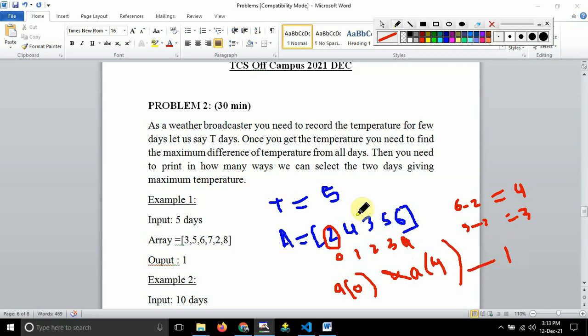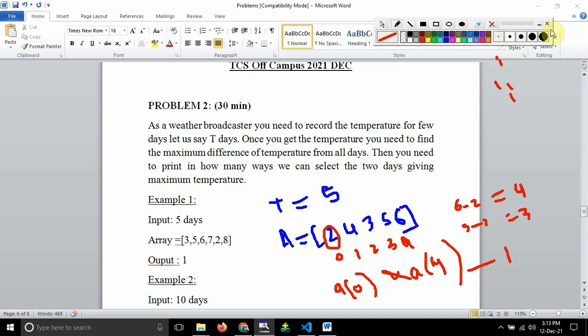This is the only way which is possible to select these two temperatures. Any other way, guys? No, because these two temperatures are not repeating. So in this case, there is only one way. I will take you to another case where you will be having multiple ways of selecting the temperature. Let us see how I can do that.